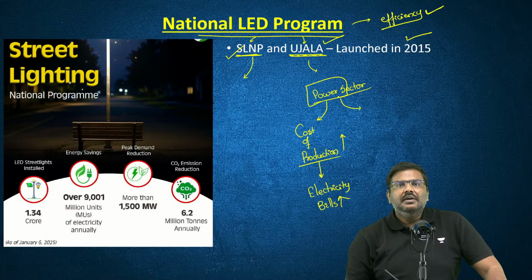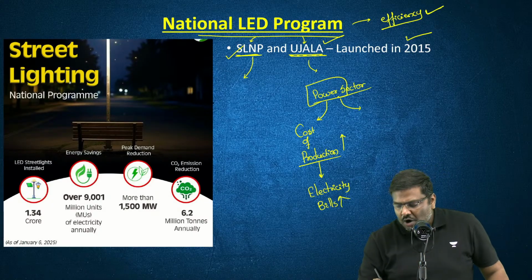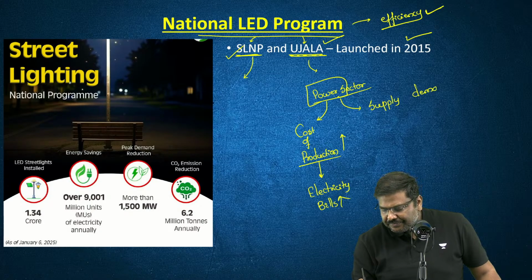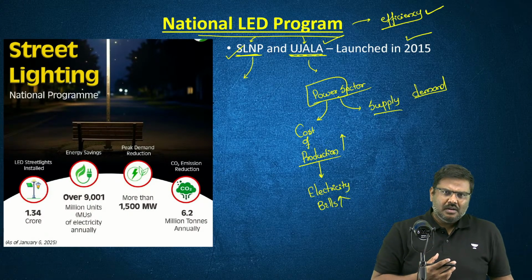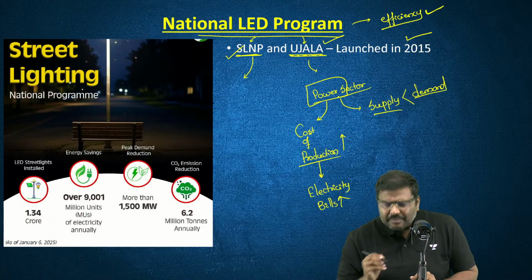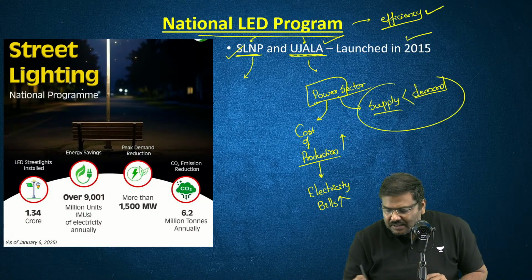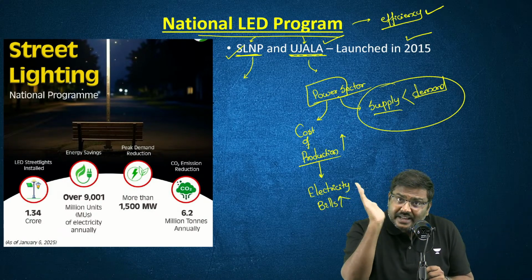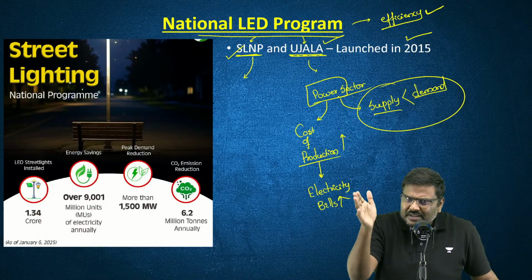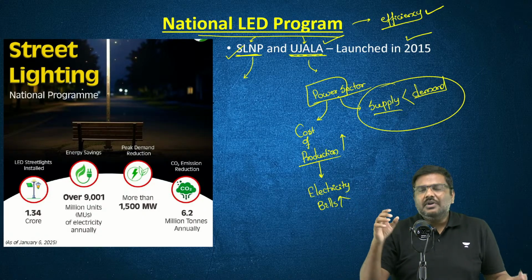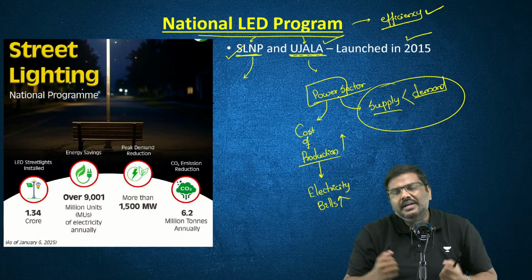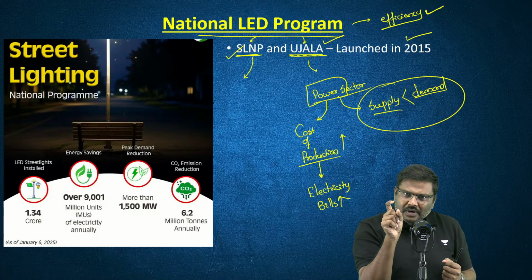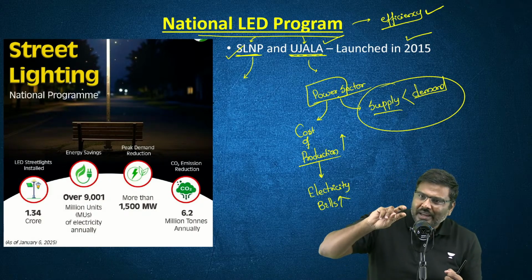Another issue is the concern associated with how much is the supply of electricity and how much is the demand for electricity. Generally, the demand for electricity remains higher compared to supply. Hence, multiple times in multiple regions there will be electricity cuts, supply disruptions caused because the demand is very high and supply is not there.